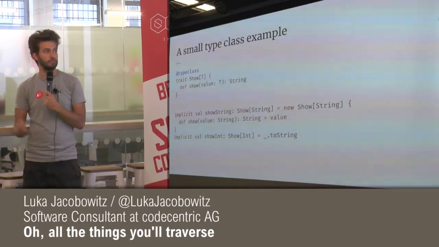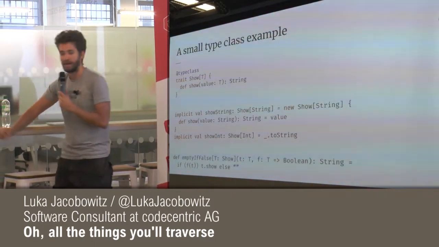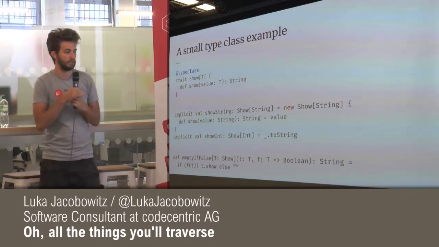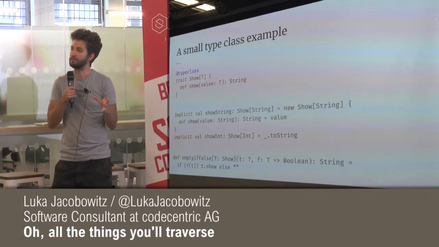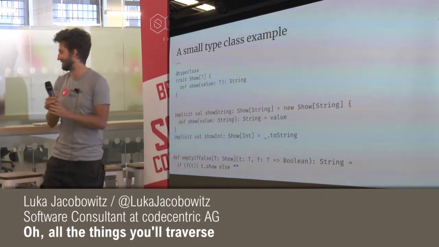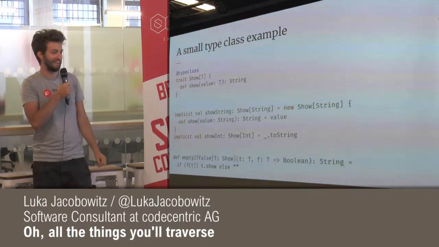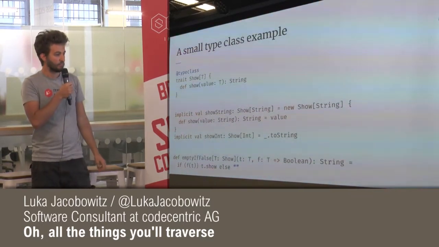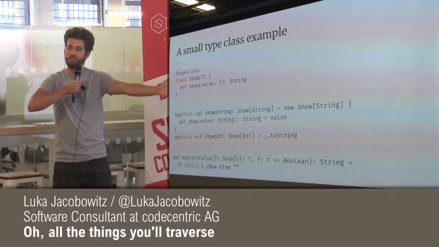So now we can use this type class, and that looks like this. We have this method called emptyOrFalse, and it works only on, oh, I'm sorry, I don't know how to fix that. Sorry. Okay. Anyway, we have this method emptyOrFalse, and it has an abstract type T.